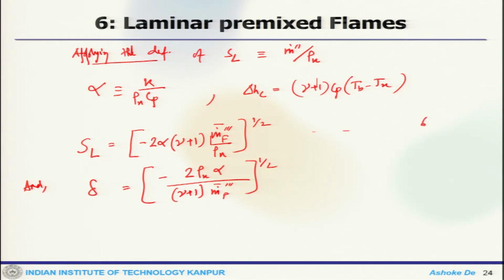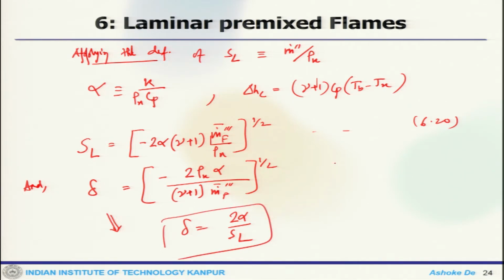This is my equation 6.20, and one can see, if you use the information of SL here in the delta, one can write this delta as 2 alpha by SL.